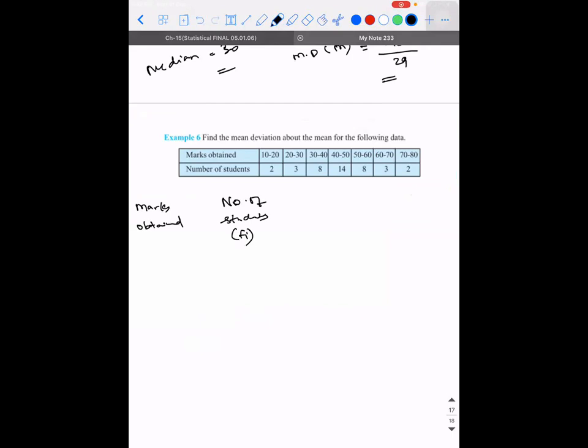For me to calculate the average, I need to know the exact data. But here, what do I have? 10 to 20 is not the exact data, it is the range of data. To calculate the exact value in a continuous frequency distribution, xi is nothing but the midpoint of the range. The midpoint of 10 to 20 is 15. Then for the average, I need xi into fi, because average is defined as x bar equals sigma xi fi divided by sigma fi.